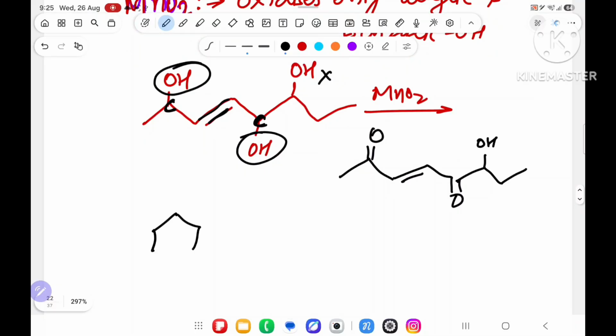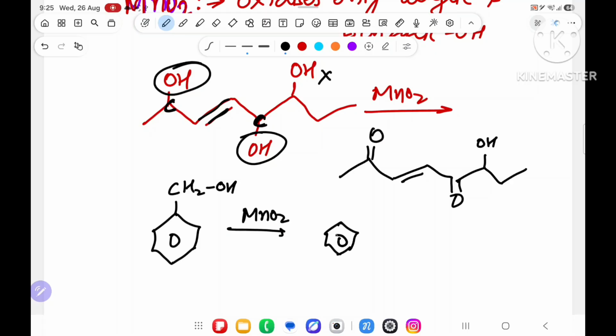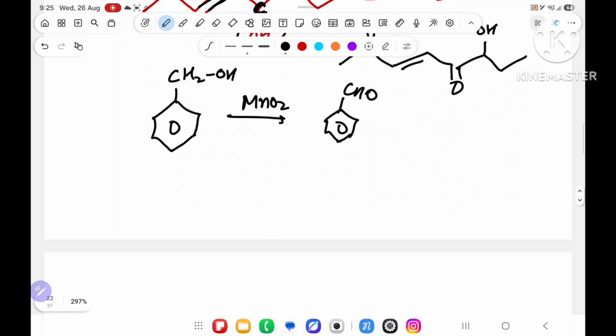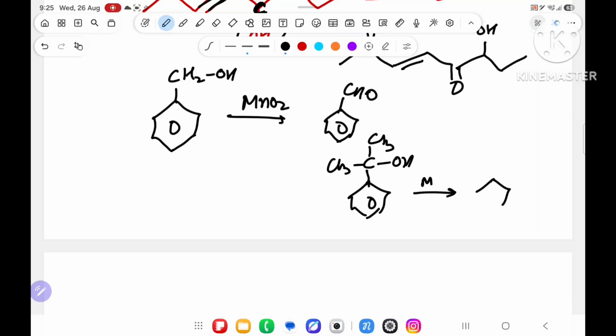Benzylic means, suppose I have given a benzene ring with CH2OH and I have taken MnO2. This is benzylic alcohol, so it will convert into aldehyde, not ketone. Suppose I have taken a ring with CH3 and OH on the carbon and MnO2.